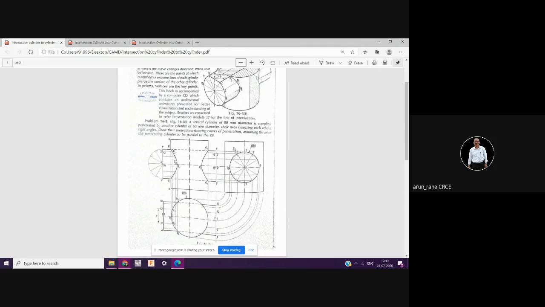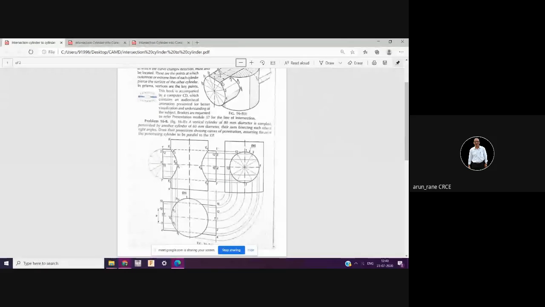This is drawn on the right-hand side, which means this is the left side view or left hand view. When you look from this direction, this is your front view, and this is your left hand view, drawn on the right side, and when you see from the top, this is the top view. Now don't bother about this.